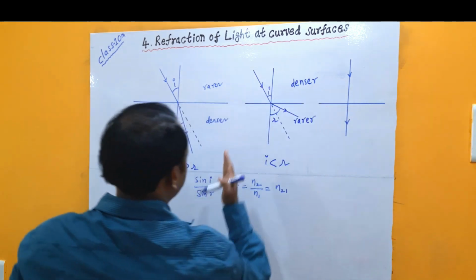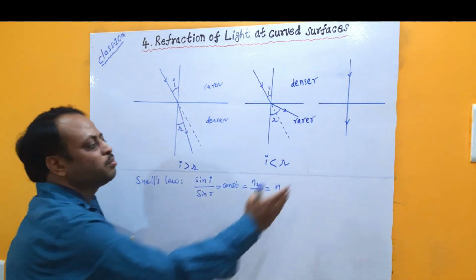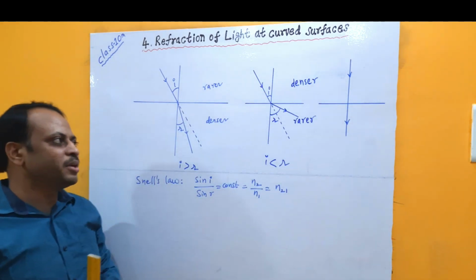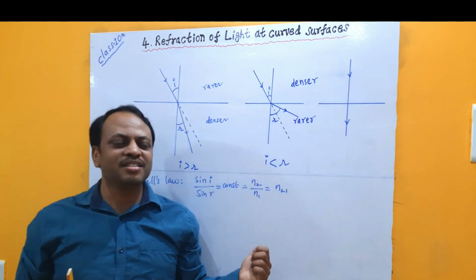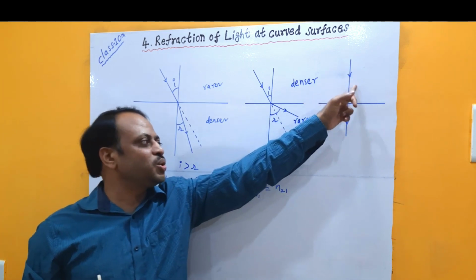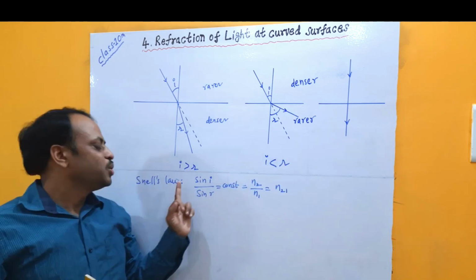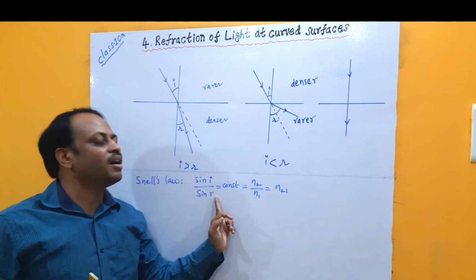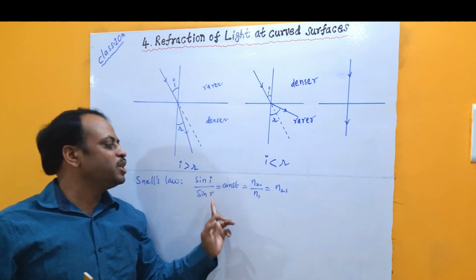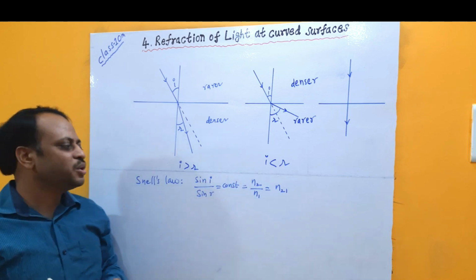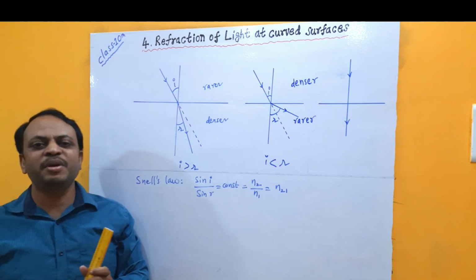For the two earlier cases, we can apply Snell's law without any issue, but here Snell's law cannot be applicable. Why? Because if the ray of light is entering along the normal, the angle of incidence is 0. So if the angle of incidence is 0, then the angle of refraction is also 0. So sine 0 by sine R, also 0, gives 0 by 0, which is not defined, so that can never be constant. There, Snell's law cannot be applied.